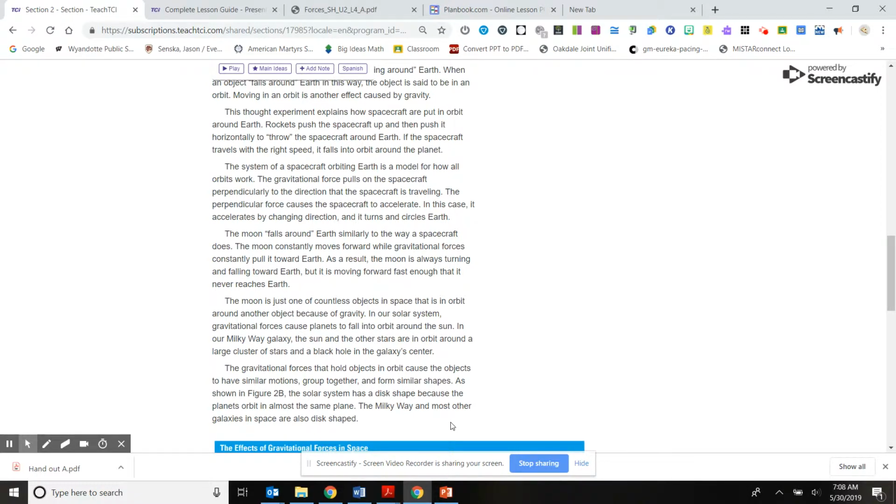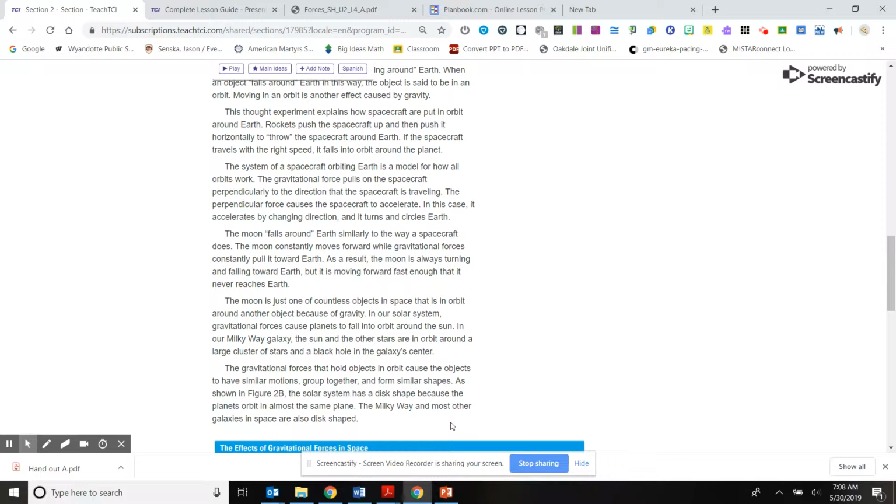The Moon falls around the Earth similarly to the way a spacecraft does. The Moon constantly moves forward while gravitational forces constantly pull it towards Earth. As a result, the Moon is always turning and falling towards Earth, but it is moving forward fast enough that it never reaches Earth. The Moon is just one of countless objects in space that is in orbit around another object because of gravity. In our solar system, gravitational forces cause planets to fall into orbit around the Sun.